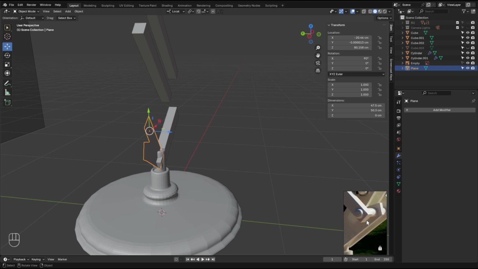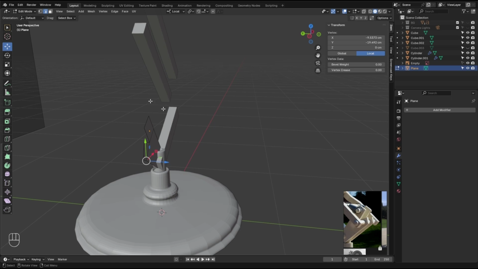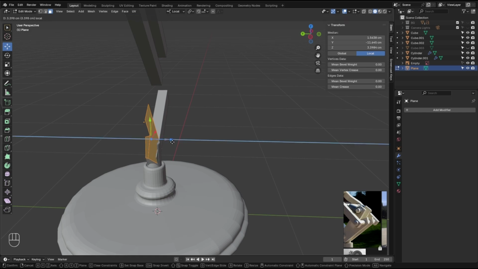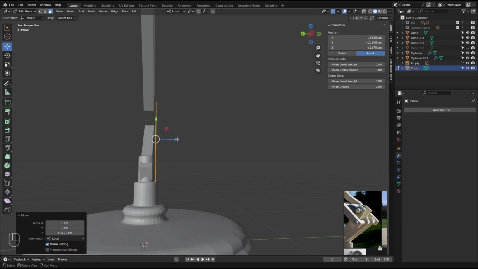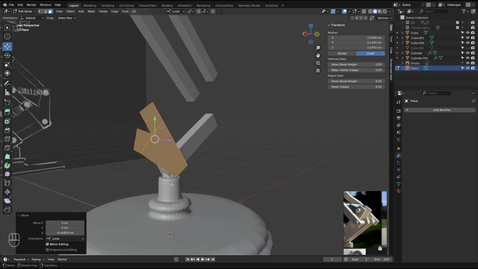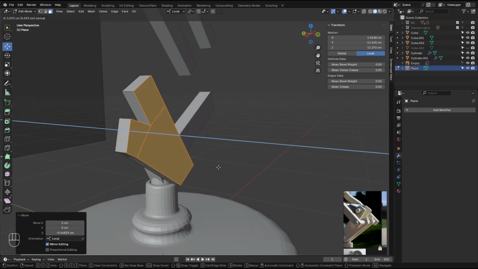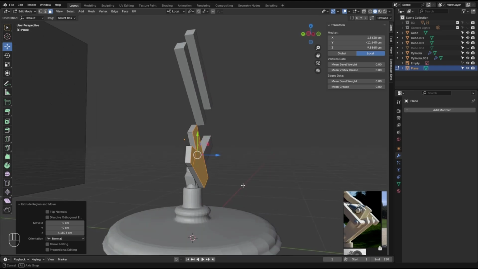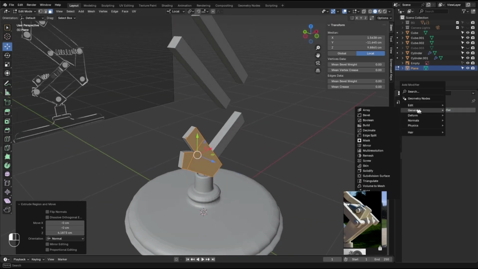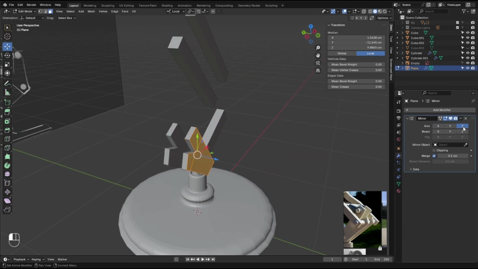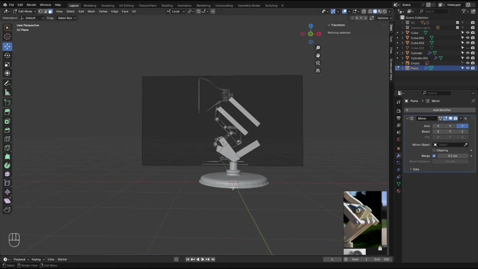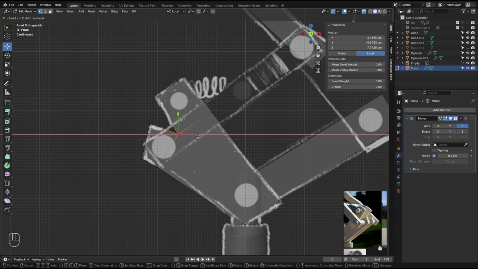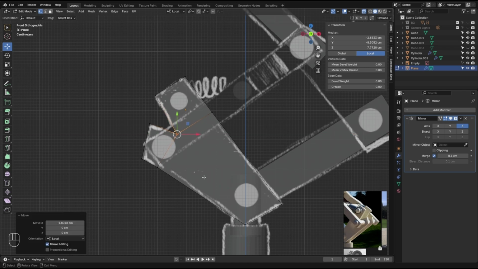This is actually made of 2 plates. So back to edit mode and grab all the faces. Go here, a little bit past this bottom part right there, and E, make it a little bit thicker right there. And add a mirror, so z-axis. Maybe move this vertex around here.